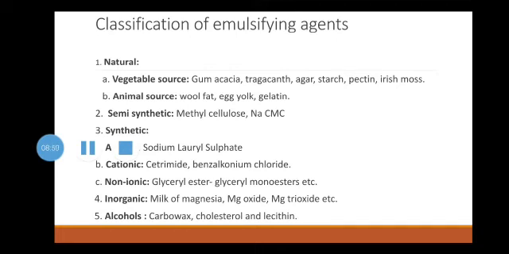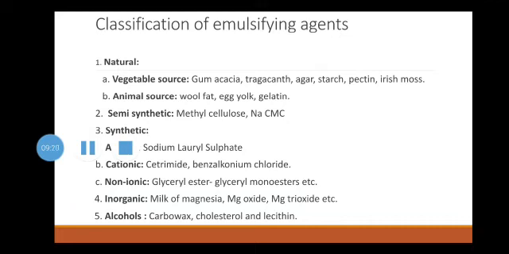They are anionic in nature and produce O/W type of emulsion. The emulsions prepared from these emulsifying agents need suitable preservatives to preserve them because the carbohydrate acts as a medium of bacterial growth. The examples of these emulsifying agents are gum acacia, tragacanth, agar, starch, pectin, and Irish moss.